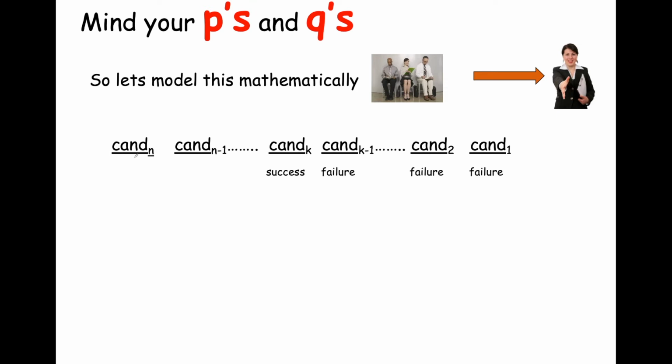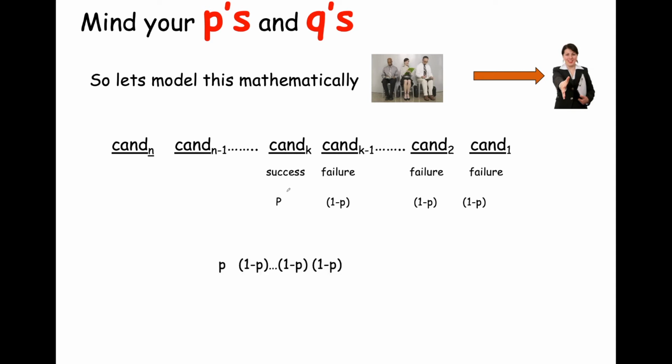So if we take all of these failures, k minus 1 many failures followed by a single success in the kth position, we're now going to associate probabilities with each one of these outcomes. So we have probability 1 minus p, or q, for the first candidate's failure, second candidate's failure, up to and including the kth candidate's failure. And then we have our success, that's the probability p for the kth candidate in line.